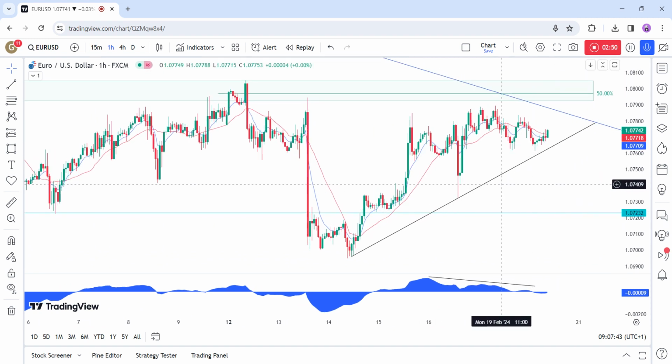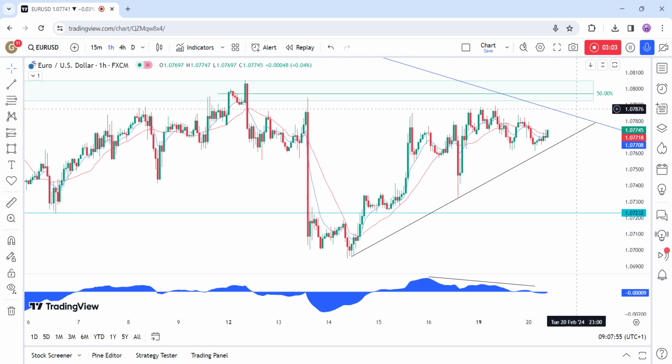On the 1-hour chart, we can see that this latest leg higher diverged with the MACD, which is generally a sign of weakening momentum, often followed by pullbacks or reversals. In this case, it might be another bearish confluence for the sellers. The buyers will need the price to break decisively above the 108 resistance zone to invalidate the bearish setup and